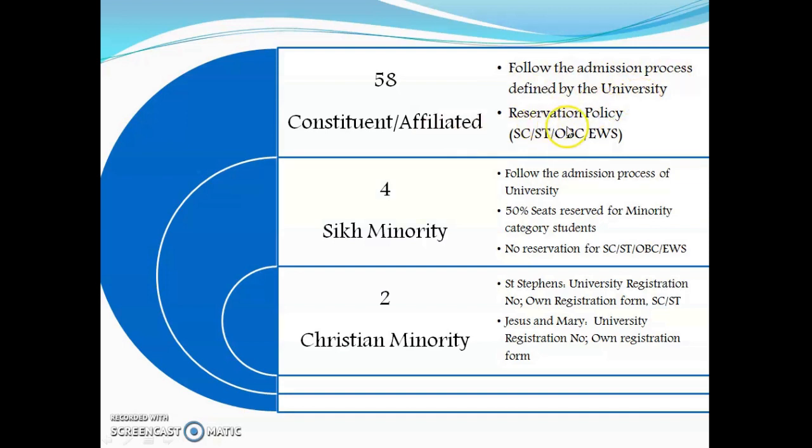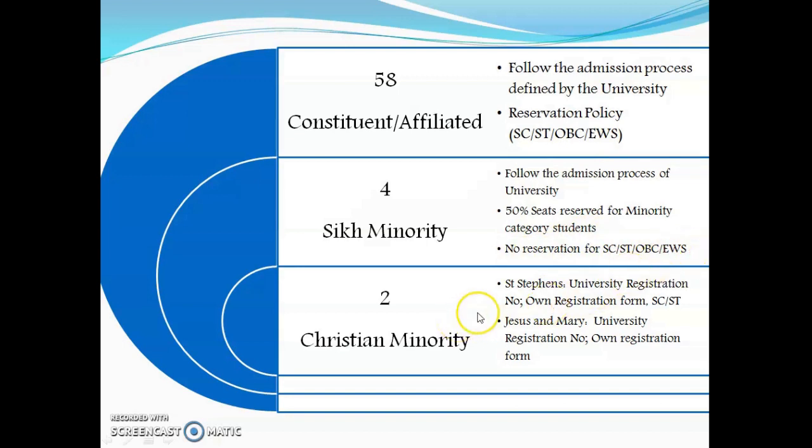They also offer reservation to SC, ST, OBC and EWS categories, whereas Sikh minority colleges follow the admission process of University of Delhi, but 50% of their seats are reserved for minority category students. There shall be no reservation for SC, ST, OBC and EWS categories.